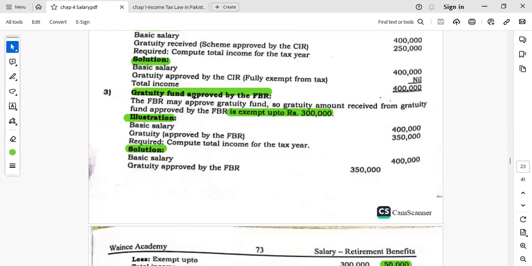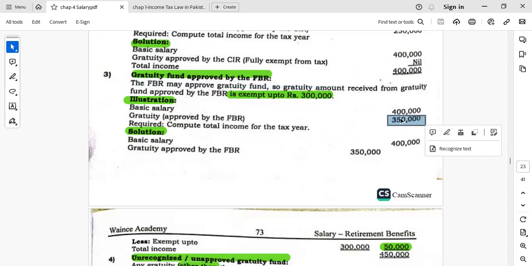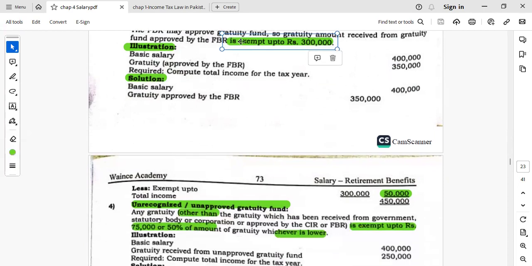And if that gratuity fund is approved by the FBR, in case of FBR, that is exempted up to 300,000. For example, if 350,000 amount is paid, so the amount greater than 300,000 will be added in the income like this one. So 50,000 will be added in the salary income.